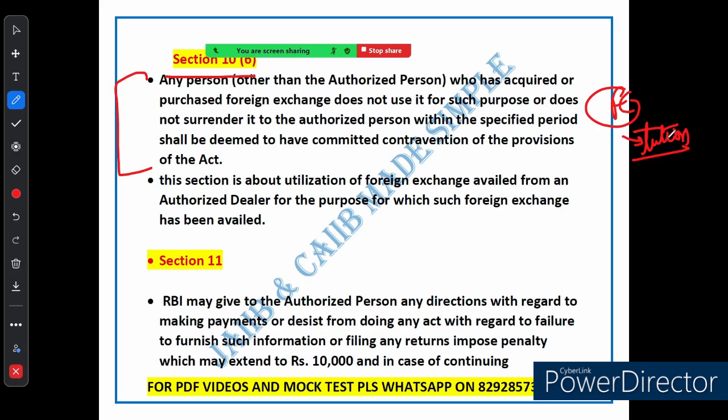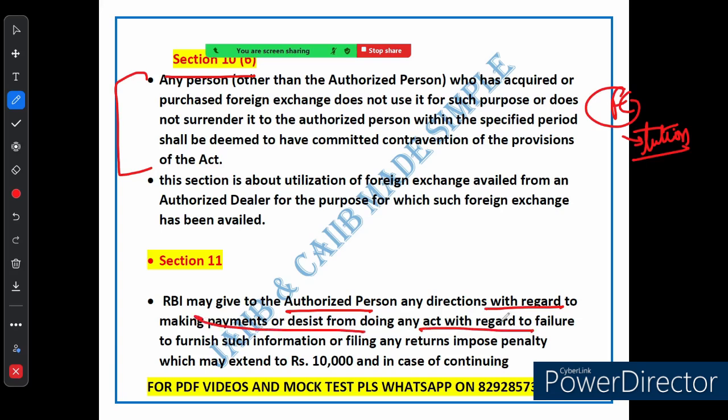And here is where it gets serious. If someone fails to follow this rule, the RBI can impose a penalty. You can see the amount of the penalty. So the RBI is directing the authorized person or dealer with regard to making payment or to desist from doing such an act.